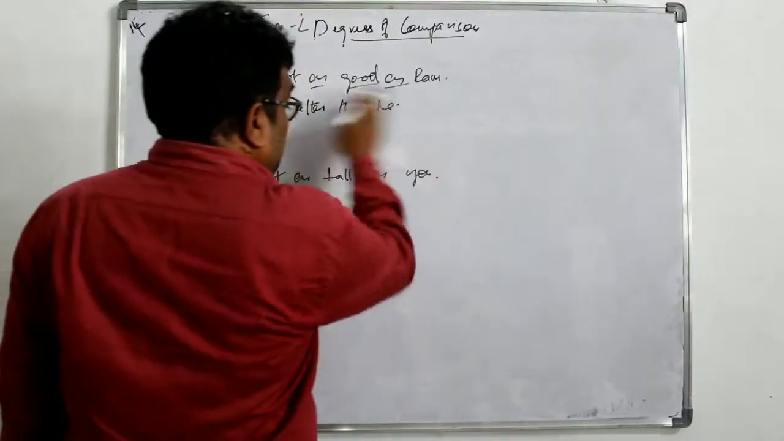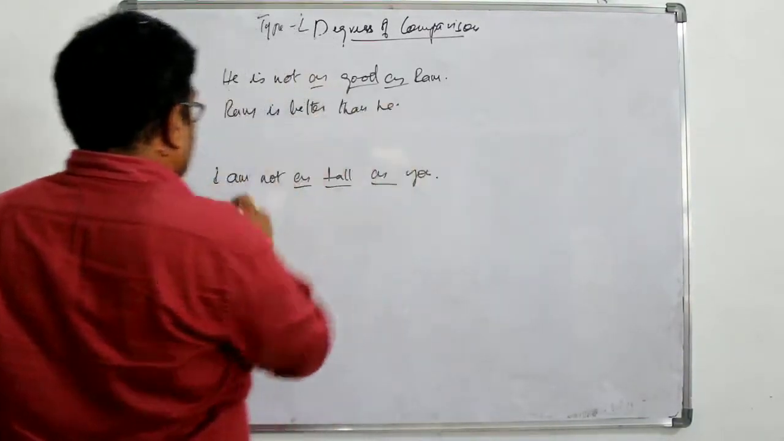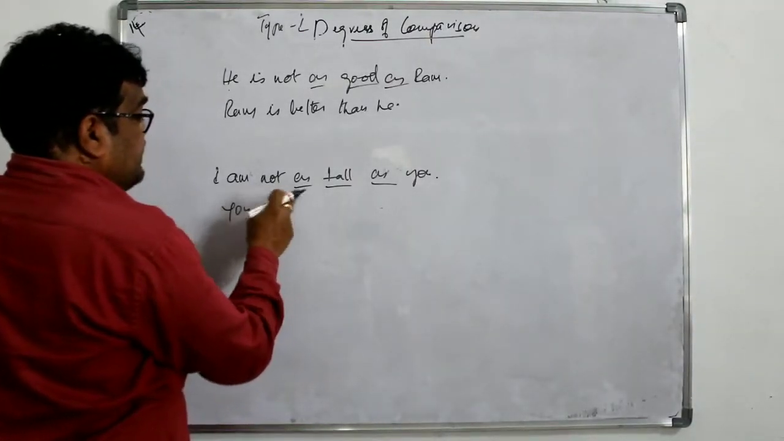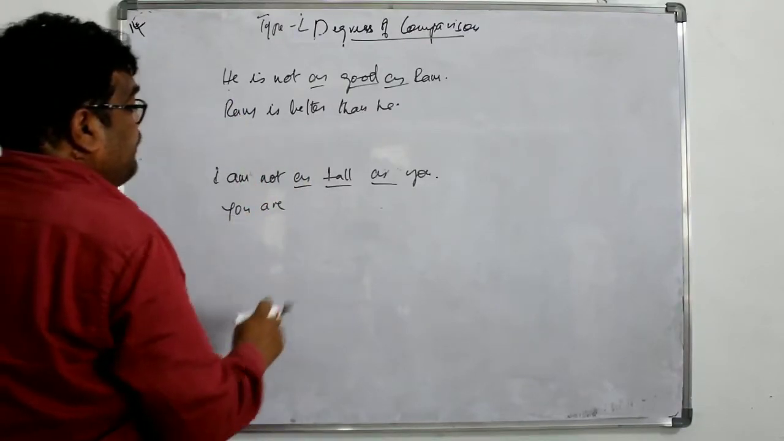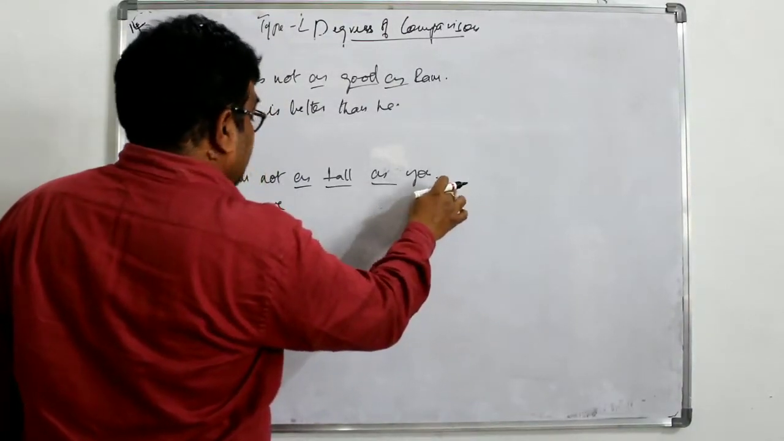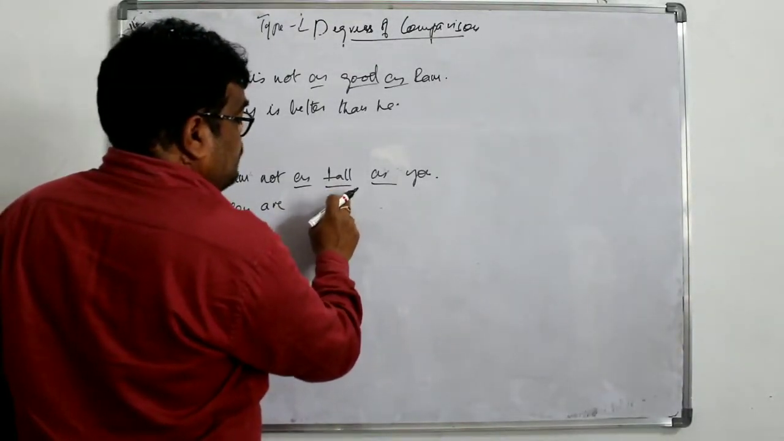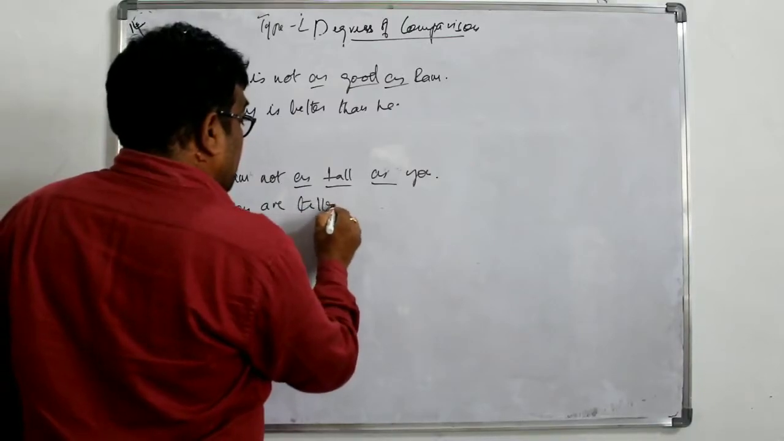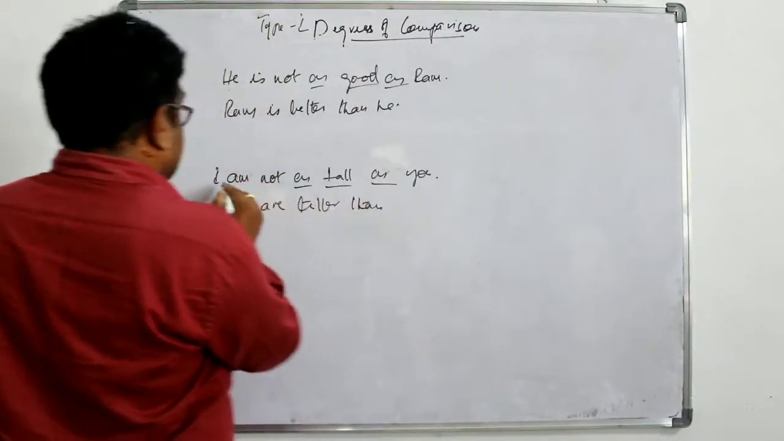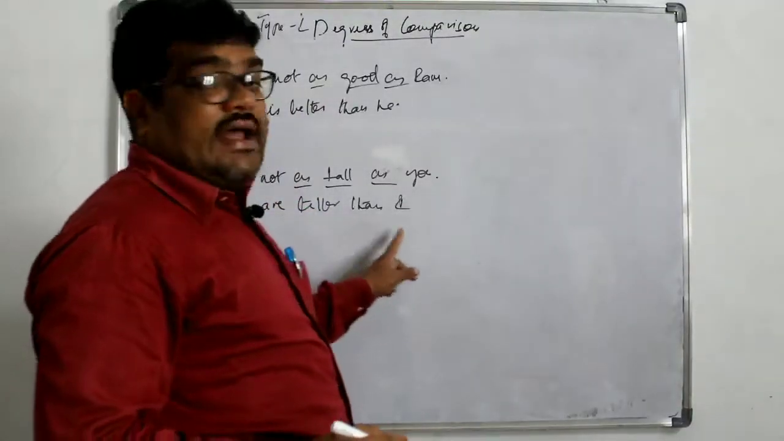Another example, I am not as tall as you. You see here, you get in the front, because it is in positive degree. To change into comparative, you comes in the first, because it takes plural. You are, because it is in simple present. Because this is in negative, we have to make it affirmative. You are. After that the comparative of tall, taller. After comparative we have to use than, and this comes in the last. I. You are taller than I.